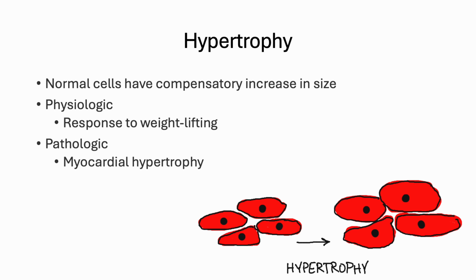In the case of a pathologic example, you have the response to chronic severe hypertension, where the muscle of the ventricle tries to fight against that enormous blood pressure, and they become hypertrophic in order to try to manage it. This cannot be sustained.